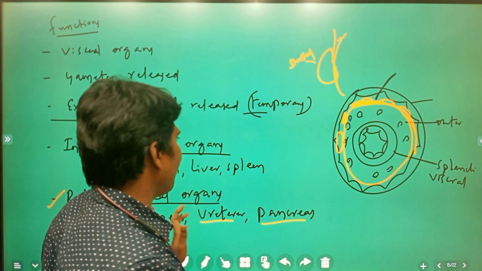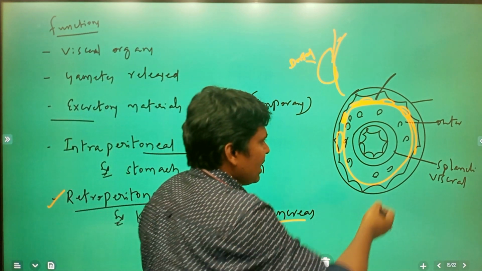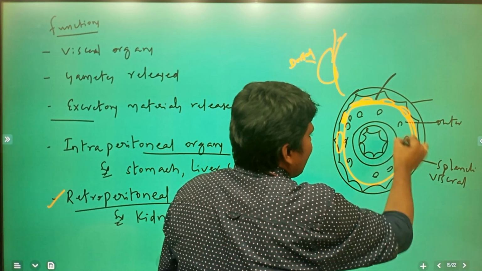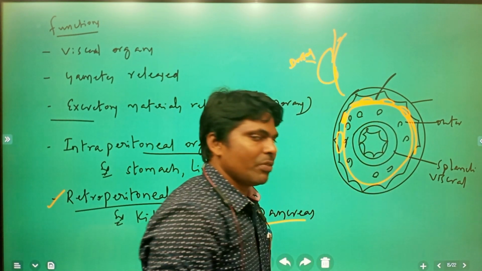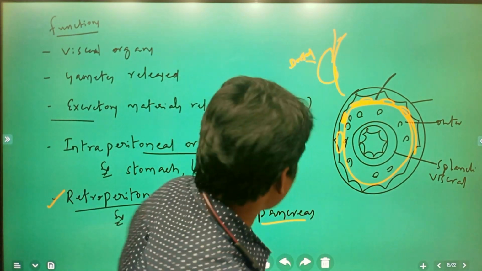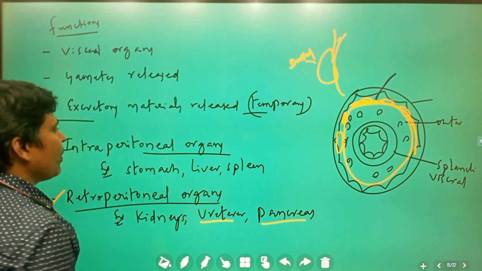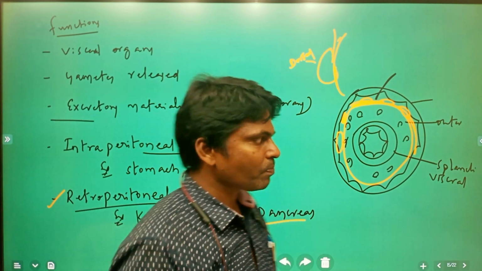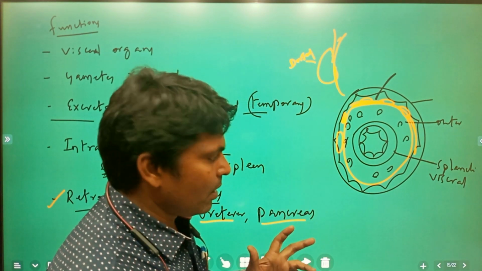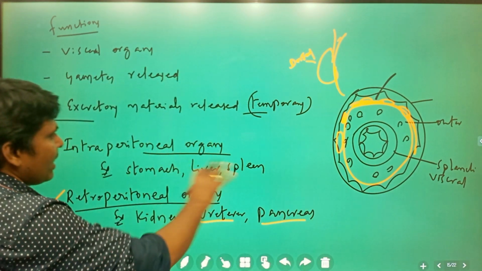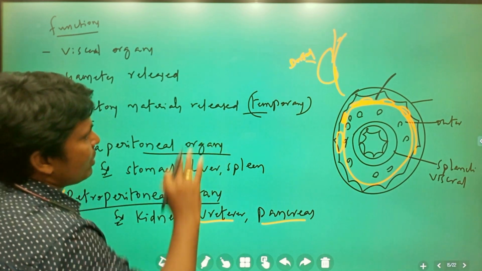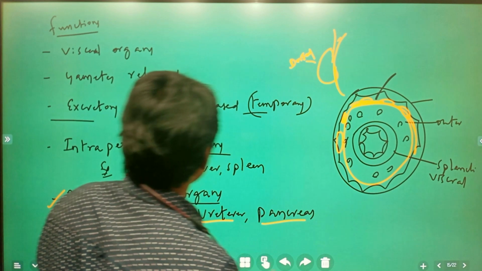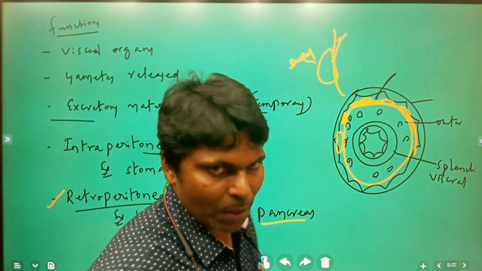Those organs come under retroperitoneal. Intraperitoneal means inside the peritoneum: outer parietal layer, inner visceral layer, and whatever organs are located in between, we are going to call intraperitoneal organs. Clear? This is regarding organs, we just try to remember. Okay. Next, the coelom is completed.